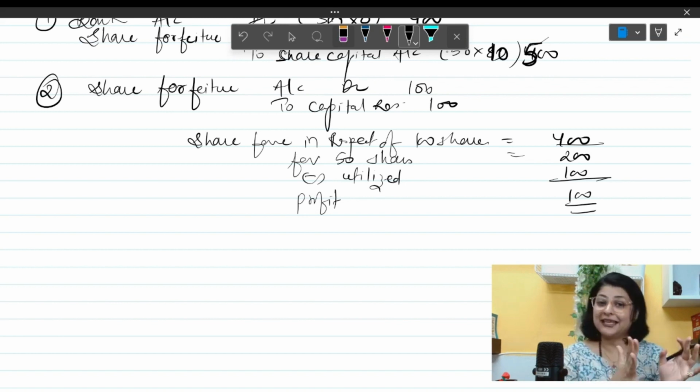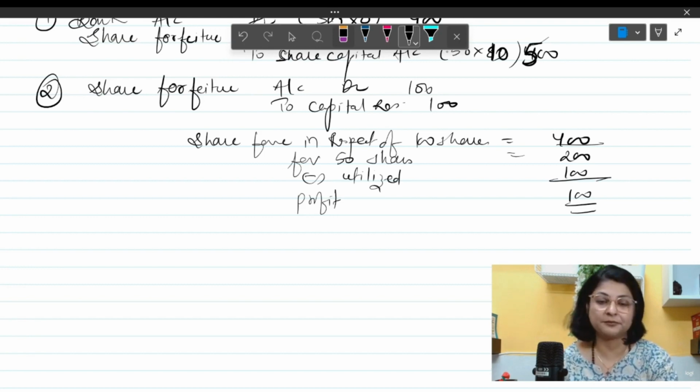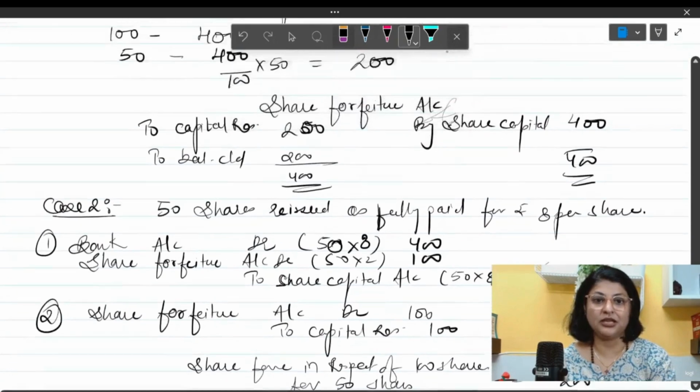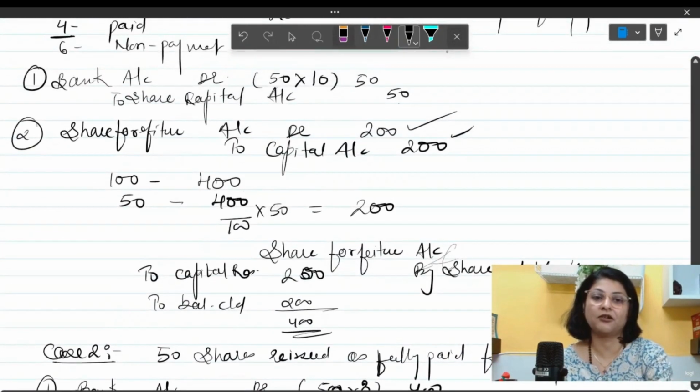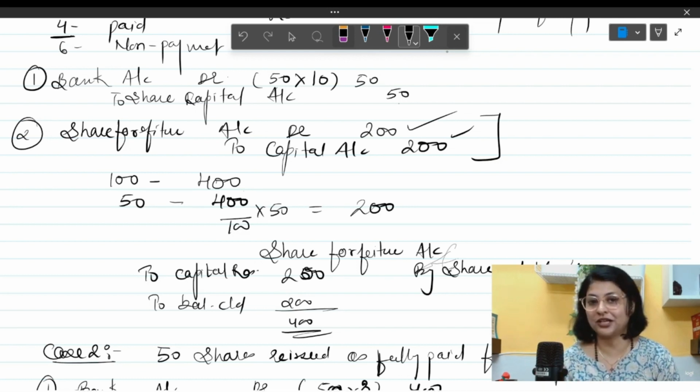So the next case is issue of shares at premium, which is just like the previous case. Like in the first case where we issued the shares at par, we transferred all 200 rupees, there also we will transfer 200 rupees. I hope students, you have understood this concept of issue of shares and forfeiture very well.